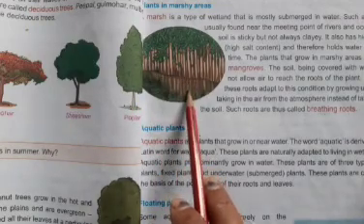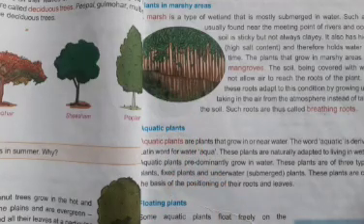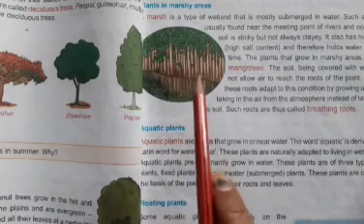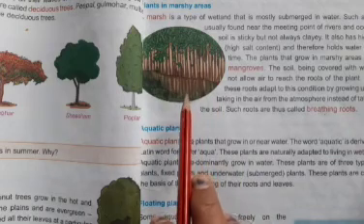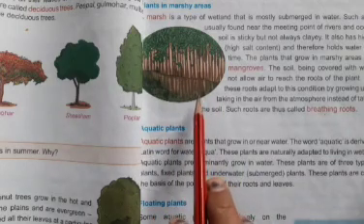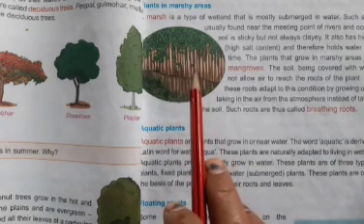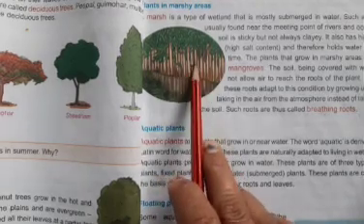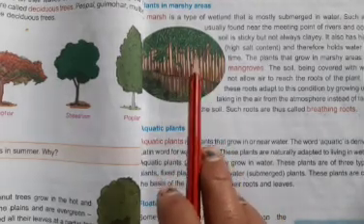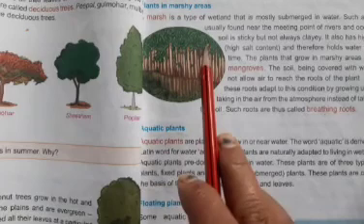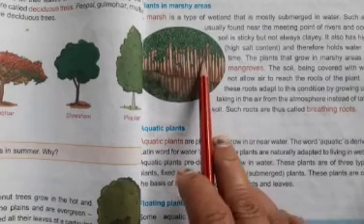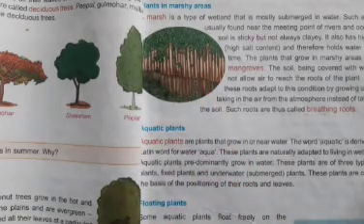These roots are called breathing roots. Mangrove trees grow in marshy areas. These plants are called the mangroves and they grow in marshy areas and they have breathing roots. Okay, kids? Now see.